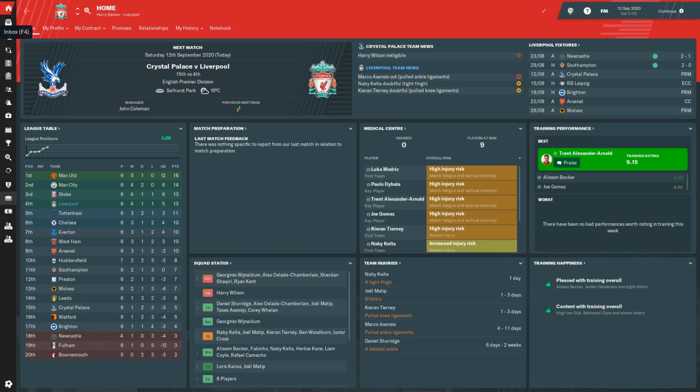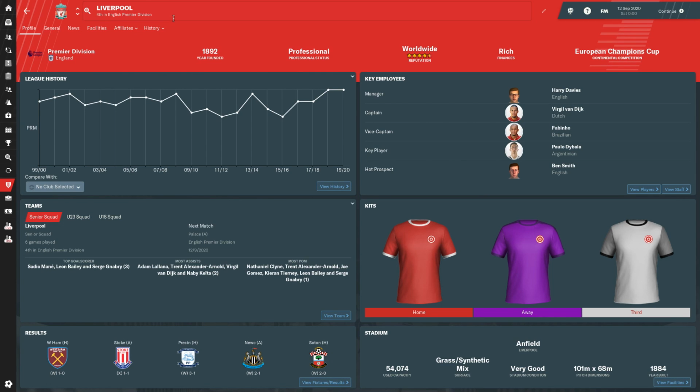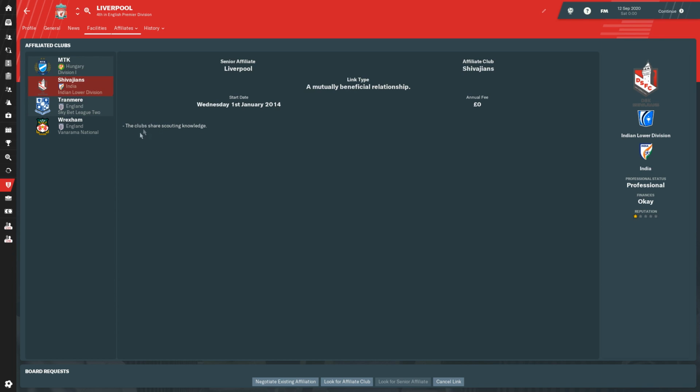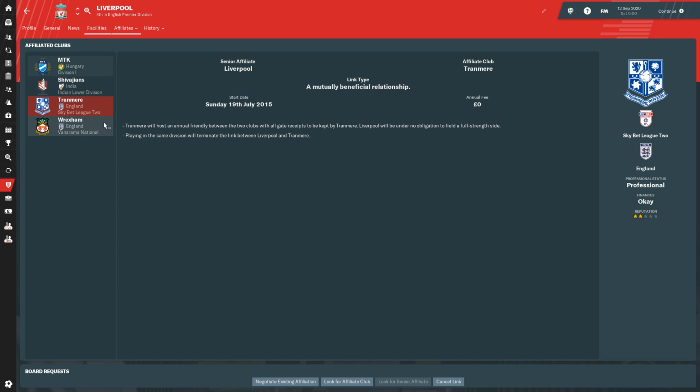So in terms of affiliations, if you are new to the game, you will find your affiliates on the club section and then the affiliate section. For this example, I'm using Harry's save with Liverpool in 2020. He's got 4 affiliates, none of which are bringing players through the youth team ranks, apart from MTK. So if you look closely, you have to read what goes on. With Shivajans in India, the club share scouting knowledge. With the 2 English ones, they'll host friendlies, playing the same. If they play in the same division, it will terminate. And again, Wrexham.